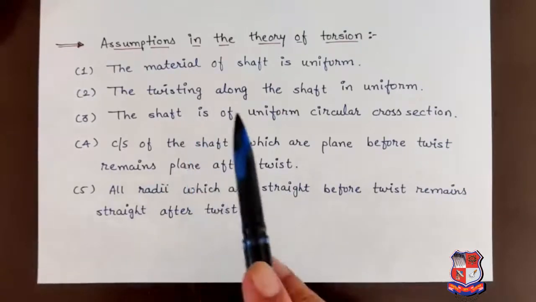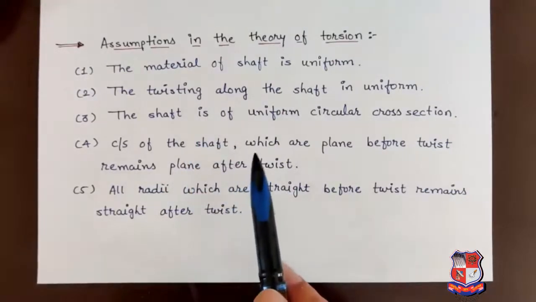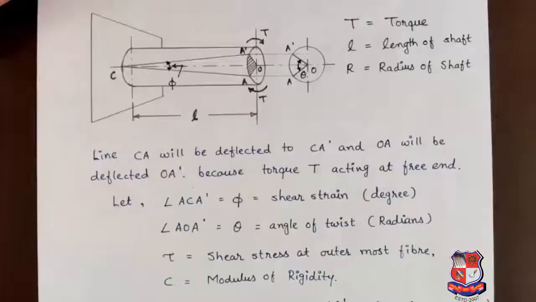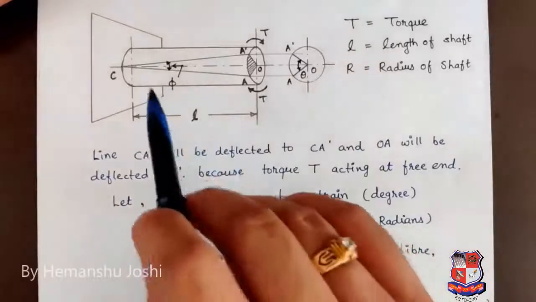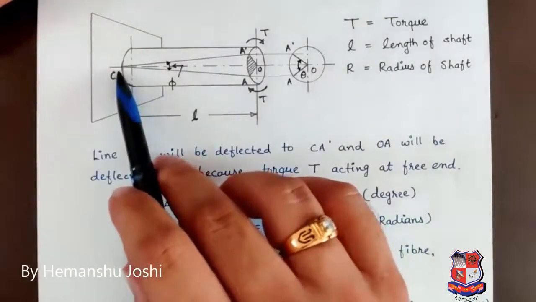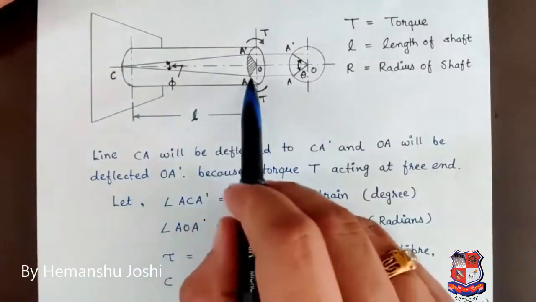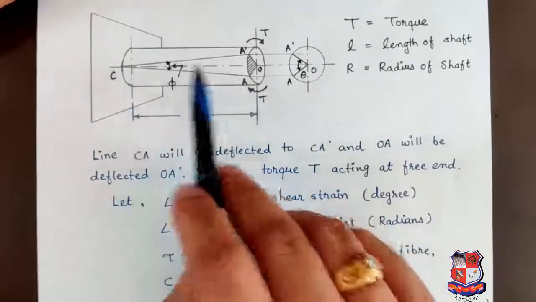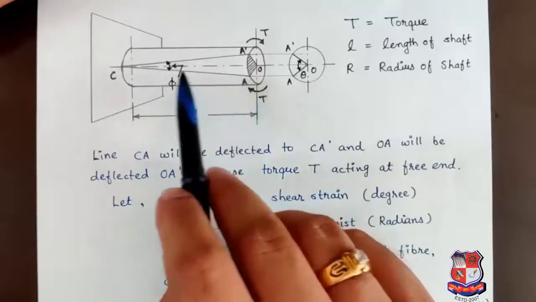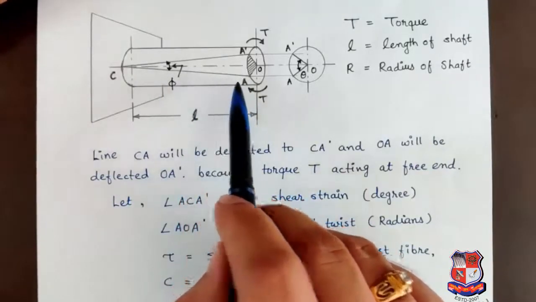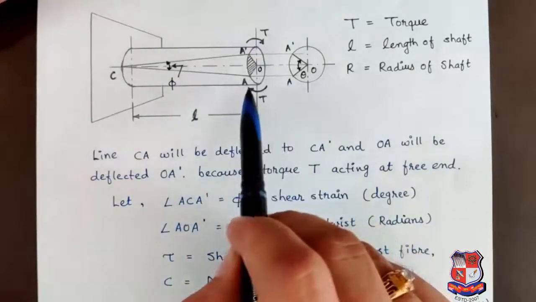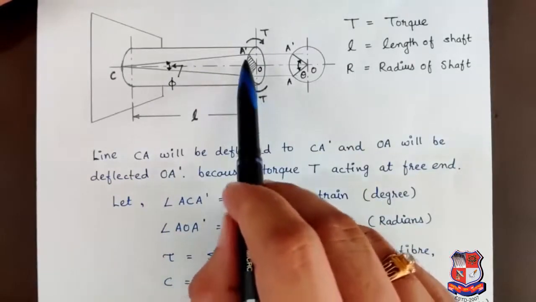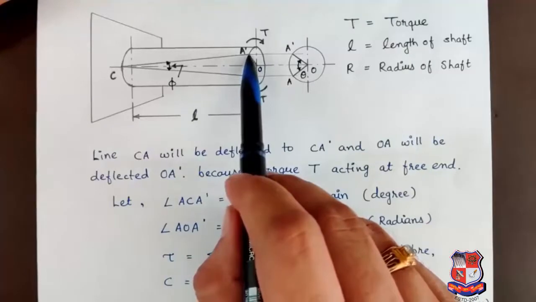Now after understanding these assumptions, let us start deriving the equation of torsion. In this figure, let us assume one point C at the fixed end and point A at the free end. Now this line CA is a straight line before twisting. With the application of torque T, the point A will be deflected and the new position of point A will be A dash.